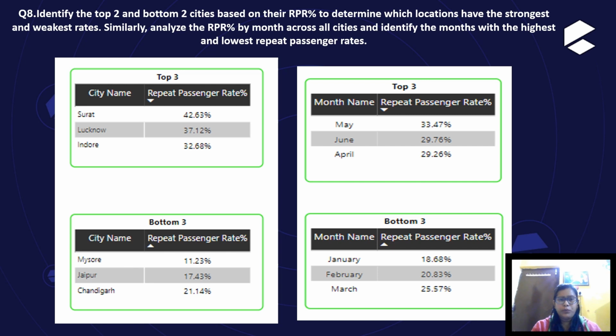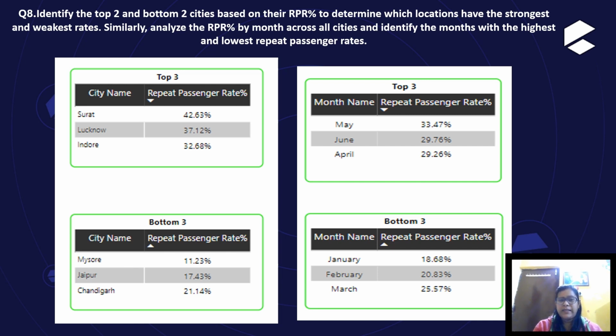Identify the top two and bottom two cities based on their repeat passenger rate percentage to determine which locations have the strongest and the weakest rates. Similarly, analyze the repeat passenger rate percentage by month across all the cities and identify the months with the highest and the lowest repeat passenger rate percentage.